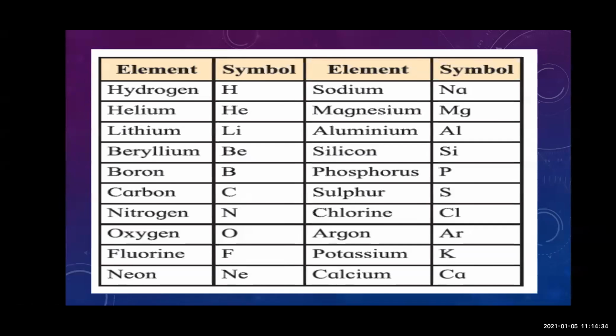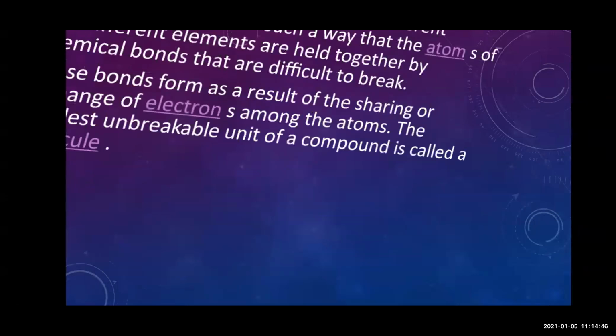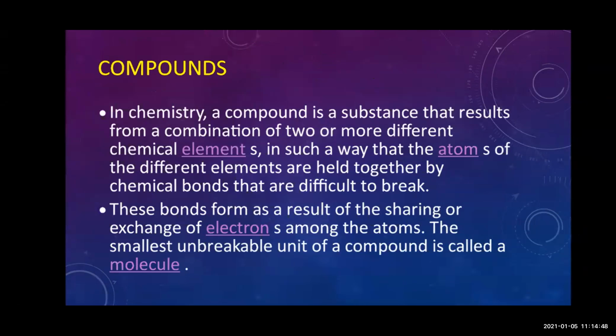Now here you can see lithium, beryllium, boron, carbon, nitrogen, oxygen, fluorine, neon, sodium, magnesium. So these are some of the elements and the symbols. So students, you should know the symbols of each element.